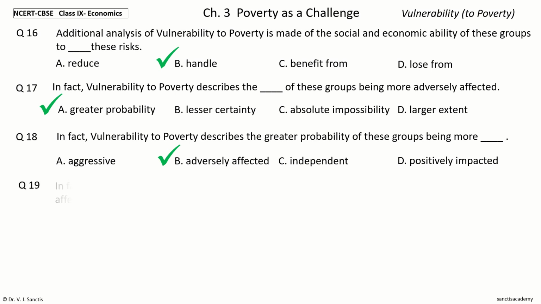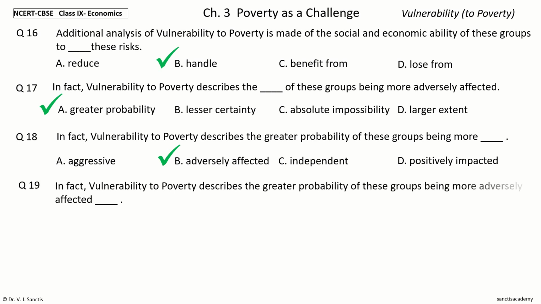Question 19. In fact, vulnerability to poverty describes the greater probability of these groups being more adversely affected dash. The options are than other people, immediately, than themselves, over time.